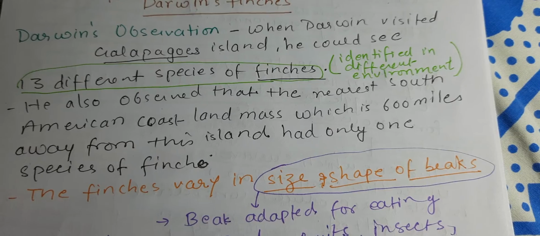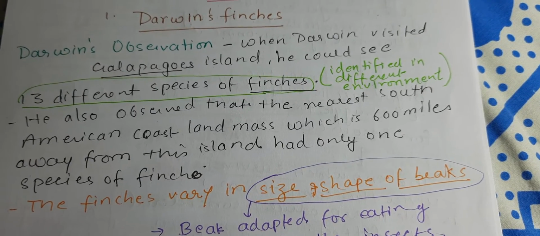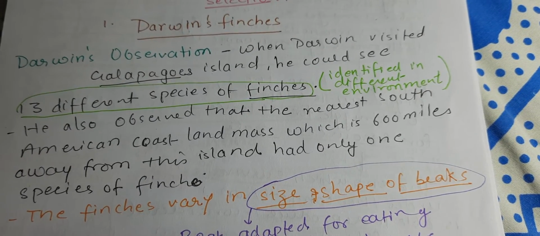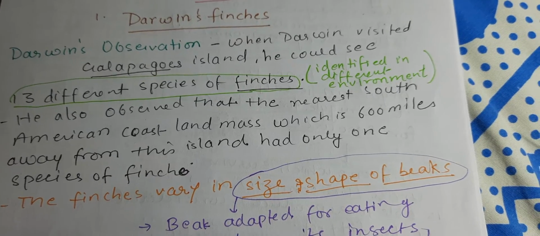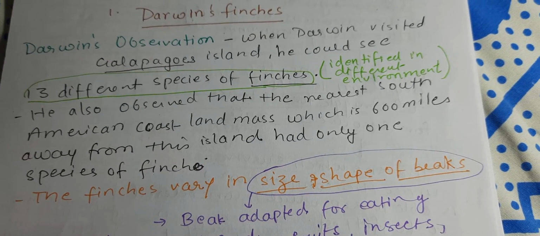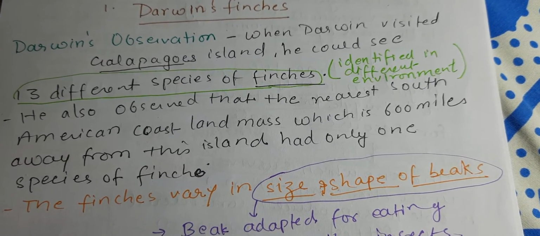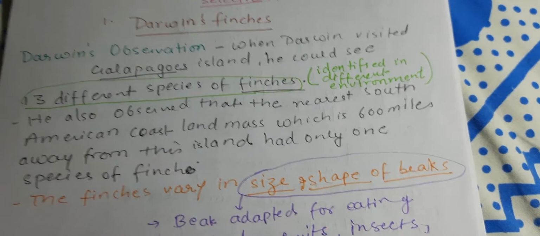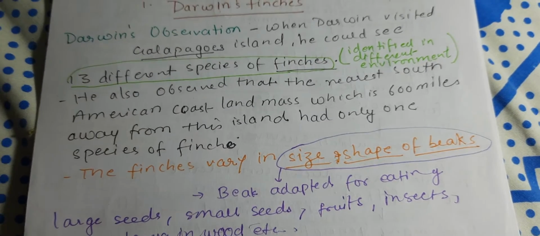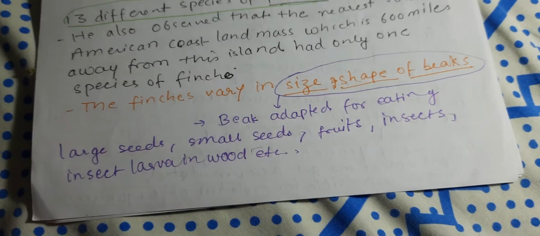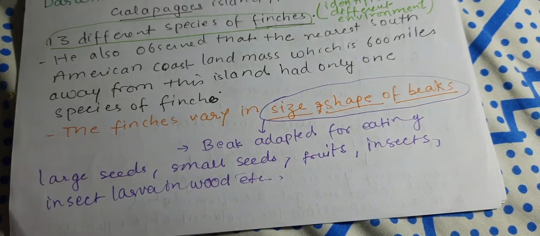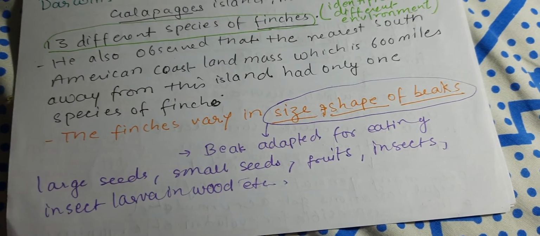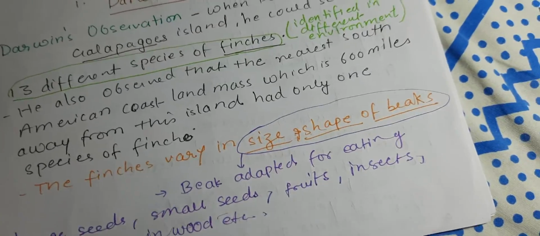in different environments. He also observed that the nearest South American coast landmass, which is 600 miles away from the Galapagos Islands, has only one species of finch. So the finches vary in size and shape of beak. Beaks adapted for eating large seed, small seed, fruit, insects. So they were adapted to different foods.